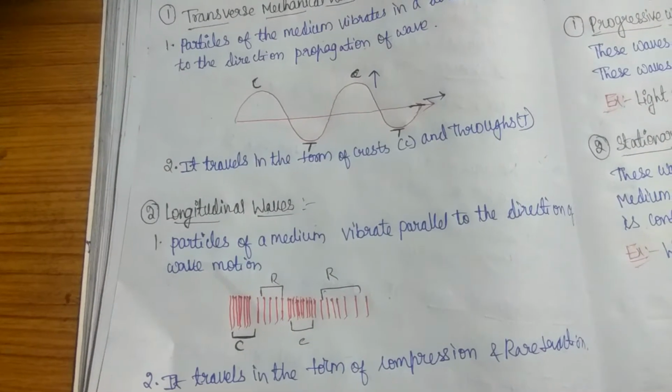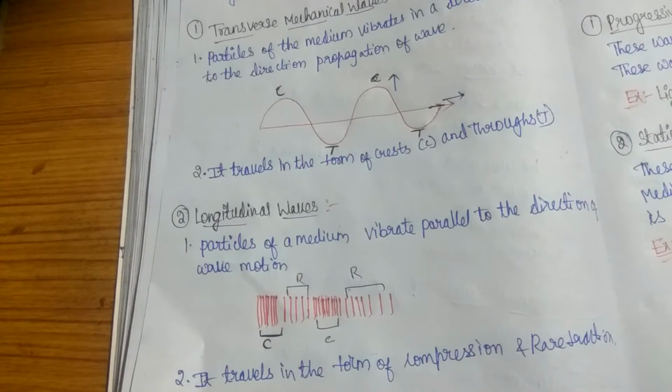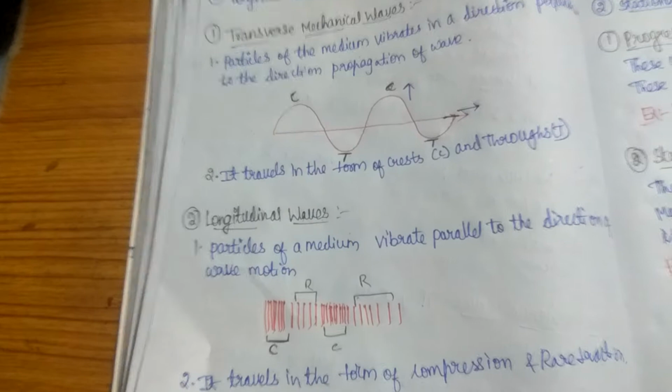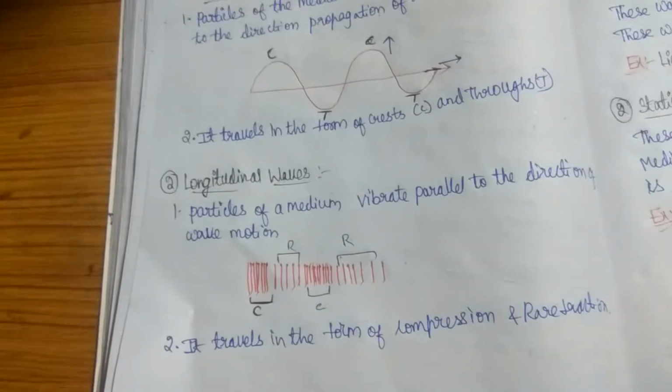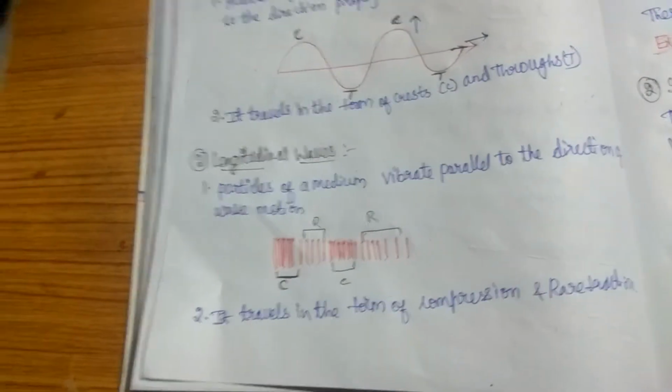See, this wave travels directly parallel, whereas the one above travels perpendicular. The wave travels in the form of compression and rarefaction. This is the most important point.